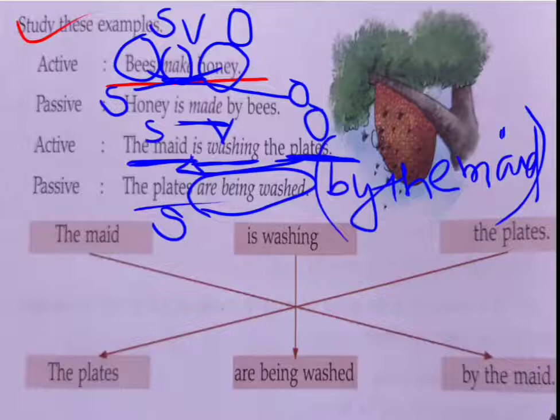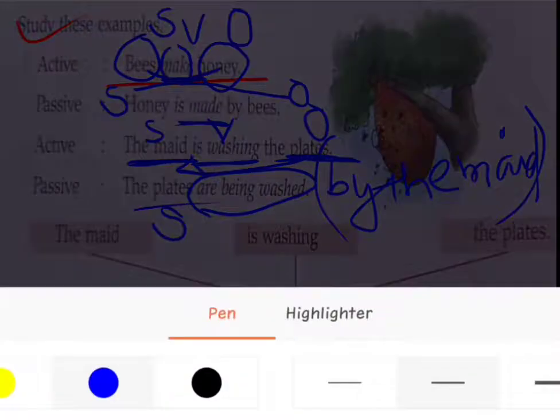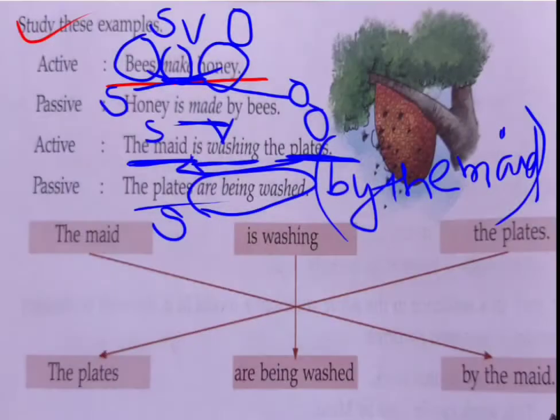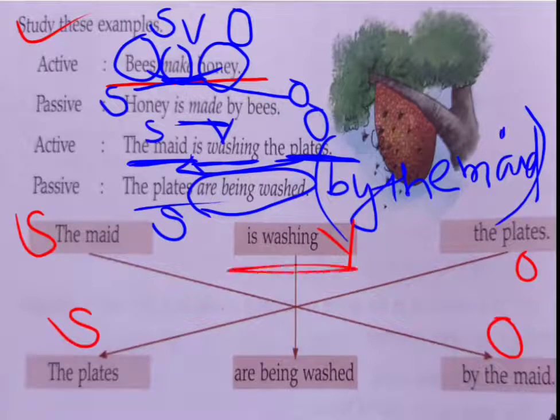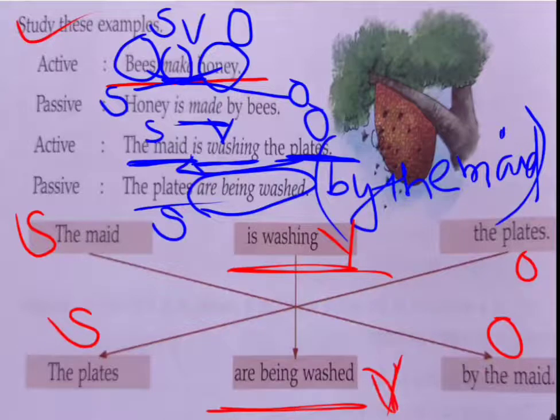The maid is washing plates: subject, verb, object. Your object will turn into subject and your subject will turn into object. Is washing becomes are being washed. The verb of present continuous tense: you have to use am, is, are according to your subject, being plus past participle form.